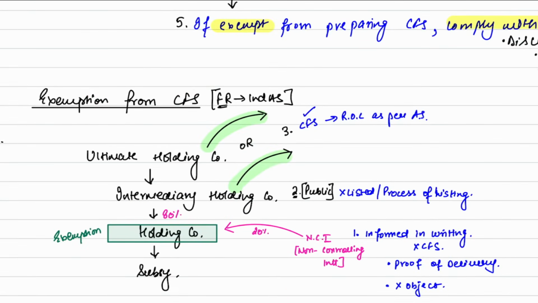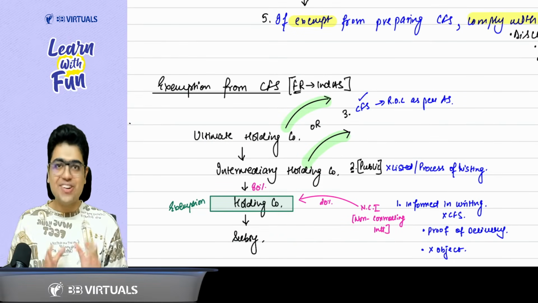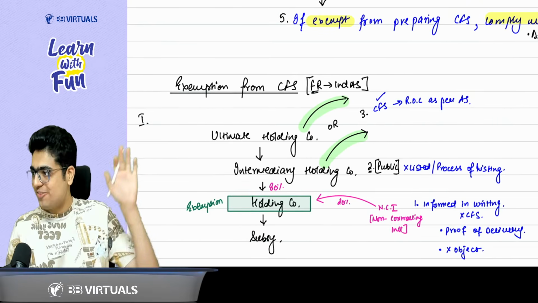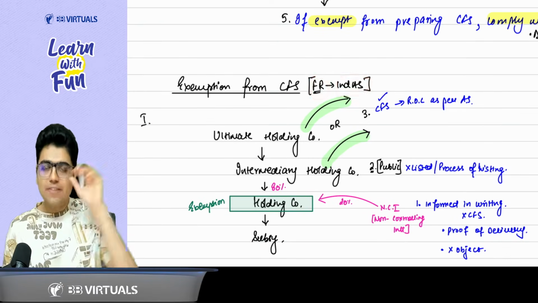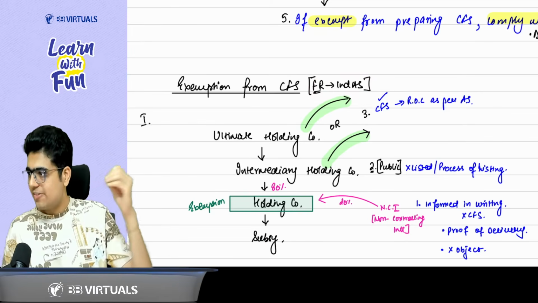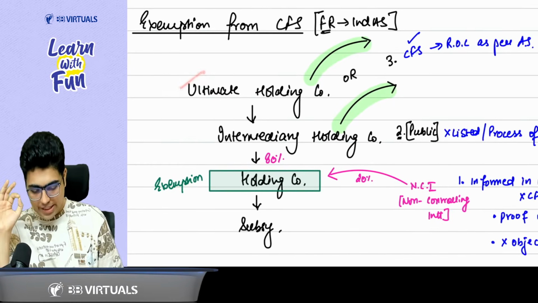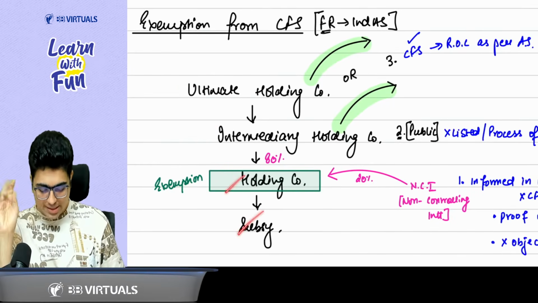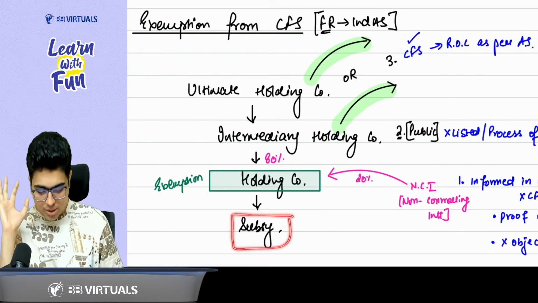Now, sir, what do you mean by exemption? No, sir, we are not talking about that exemption. Exemption from CFS. So in the FR, Ind AS part, you have covered these exemptions already. Let's cover it from the audit point of view. Let's say there are 4 companies: ultimate holding, intermediary holding, holding and subsidiary. We are focusing on this company, and how it can get exemption from preparing CFS even after holding a subsidiary.